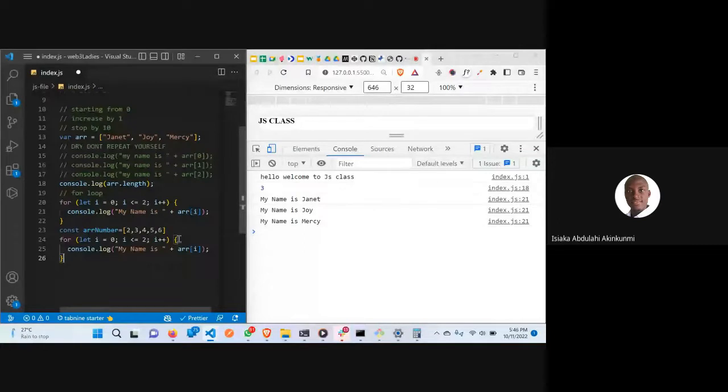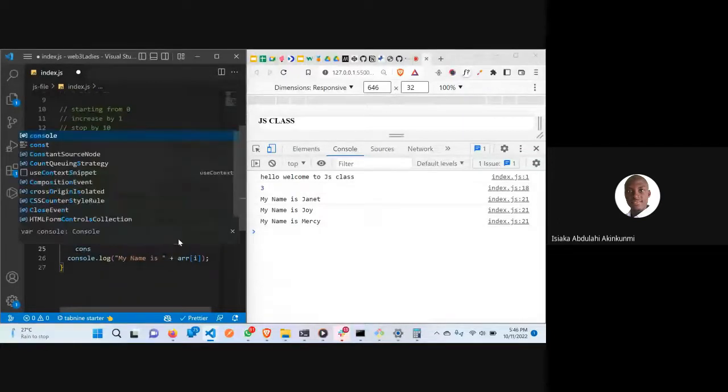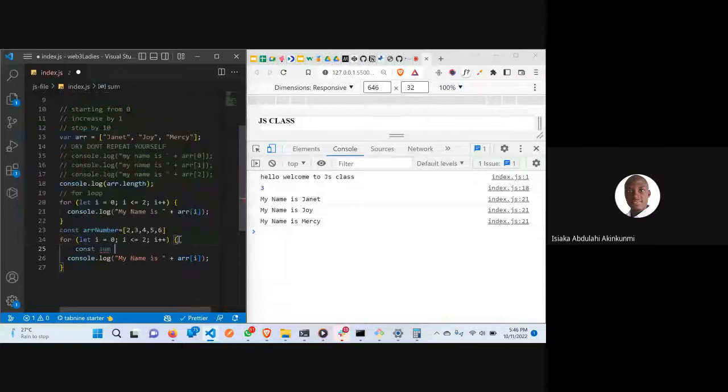Now from here you can say const sum, or let sum start from 0. This is called solving an equation, an algorithm. Our sum initially, let's say, is 0.